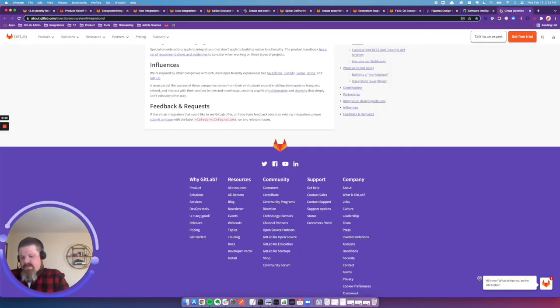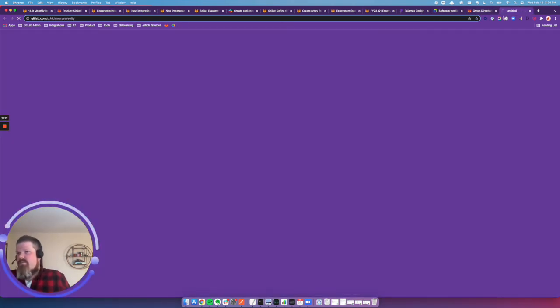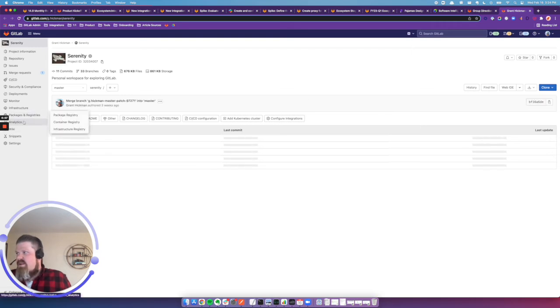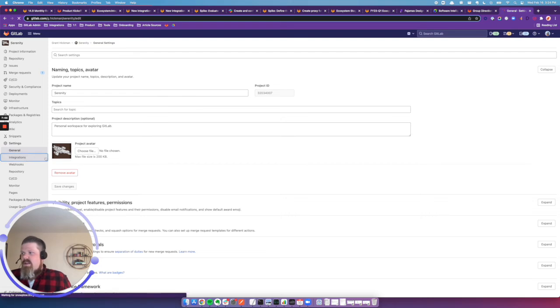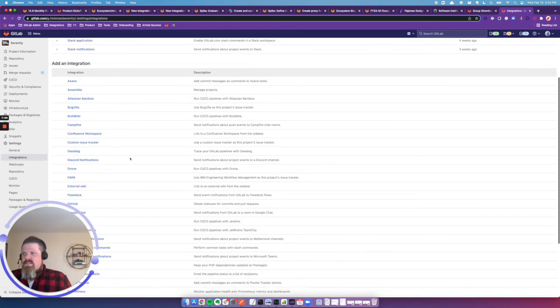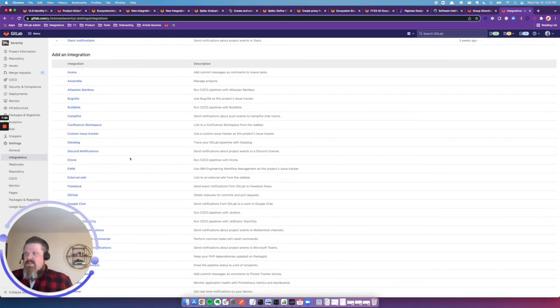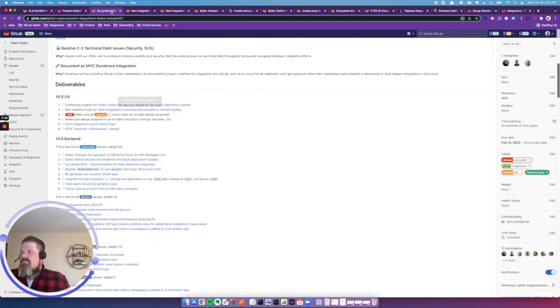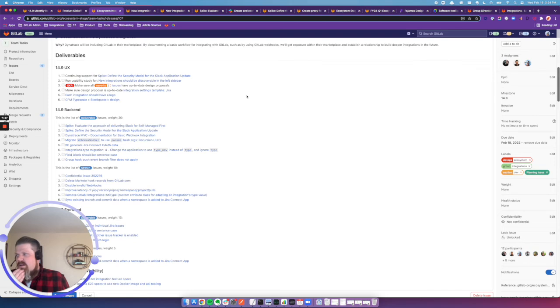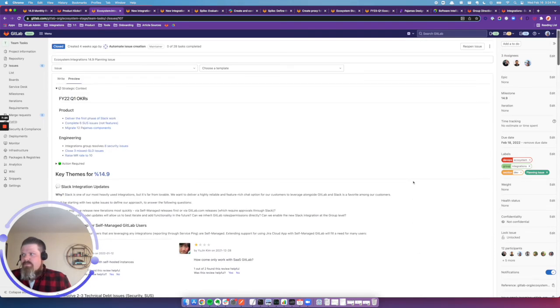Let's see if I have that tab open. So as you're navigating in your project settings, going to integrations, we want to add some usability improvements here, make it easy to understand what integrations are available, and be able to present a logo so it's easier to traverse and navigate through those options. And there are a number of other issues related to security, related to reliability of our webhooks.